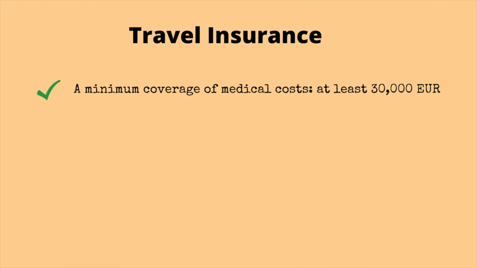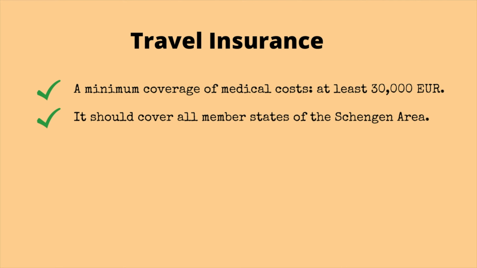Apart from the flight and hotel reservations, you need to buy travel insurance. You have to buy it. That has a few requirements, like it should have a minimum coverage of 30,000 euros per person and it should cover all the countries in the Schengen area. We have also provided the links of insurance companies in the description below. If you're interested, go check it out.